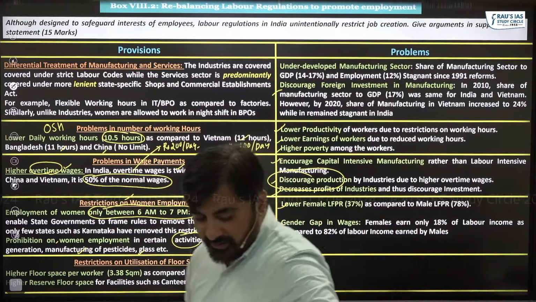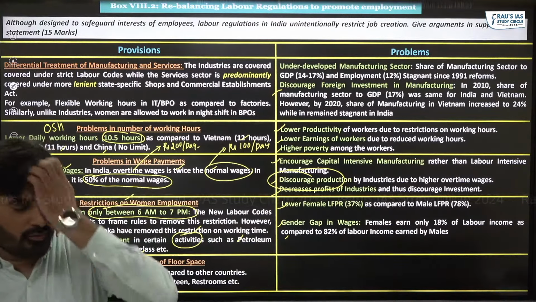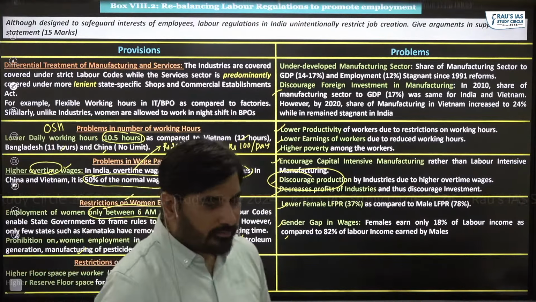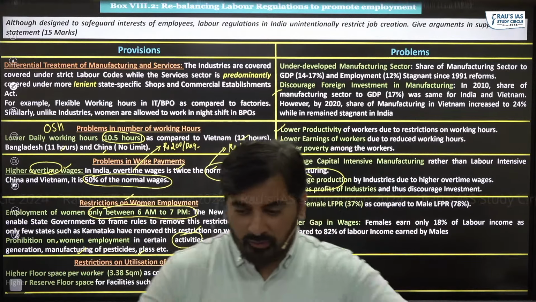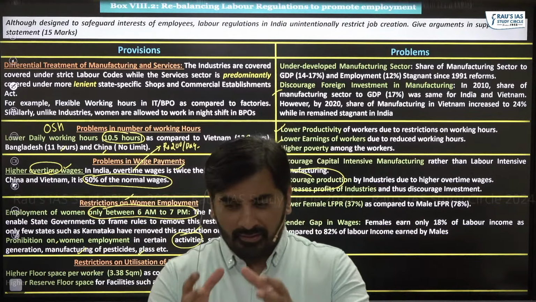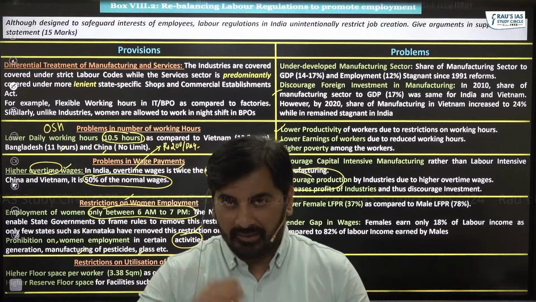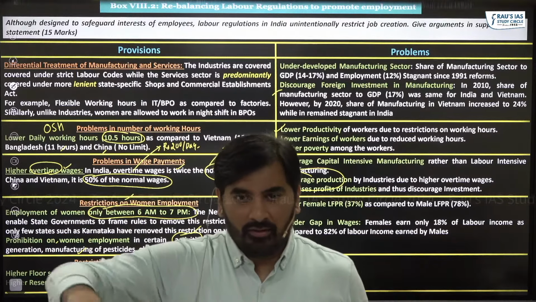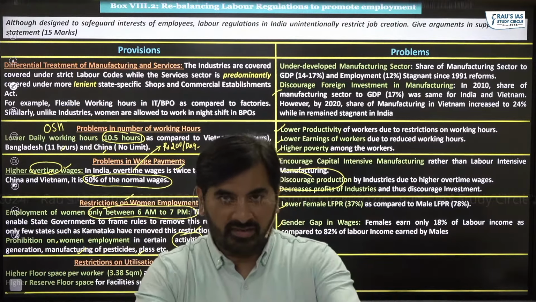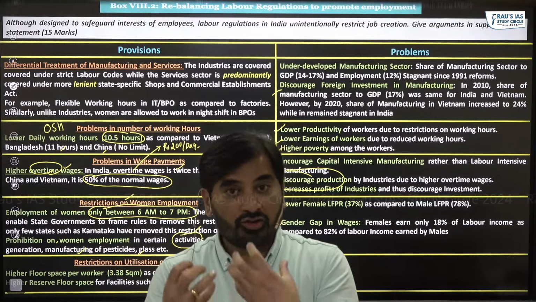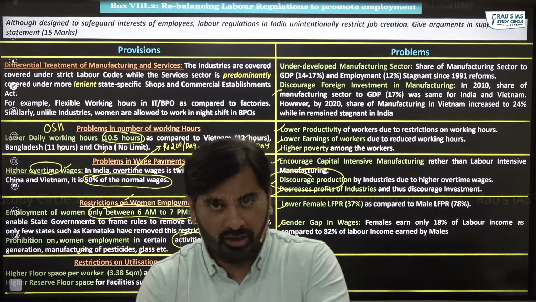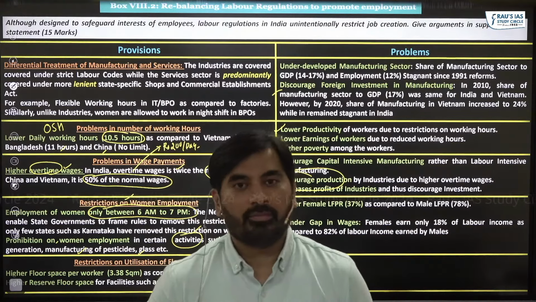restriction on utilization of floor space. What is this restriction? What happens is when you set up an industry, you acquire a land. After acquiring the land, you build the floor space or the shop floor where actual production of goods takes place.